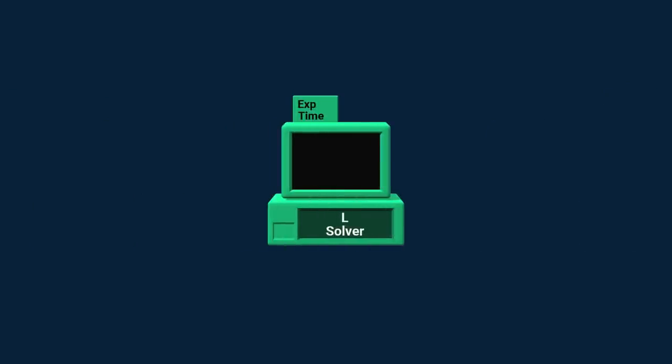Another class is exponential time. Here, we bound the runtime by 2 to the power of some polynomial. This is no longer considered efficient, since even for relatively small values of n, the runtime can be millions of years. Now let's draw a diagram.